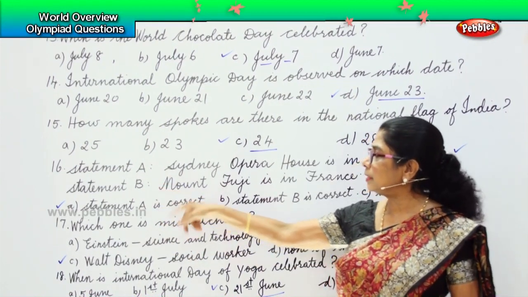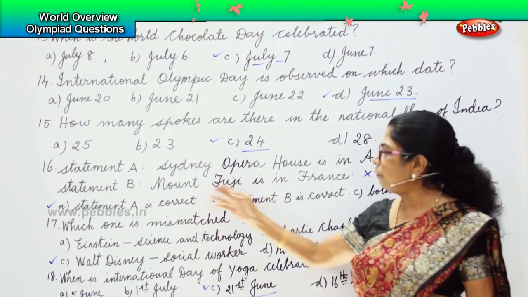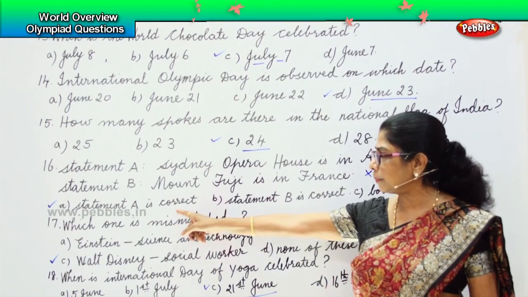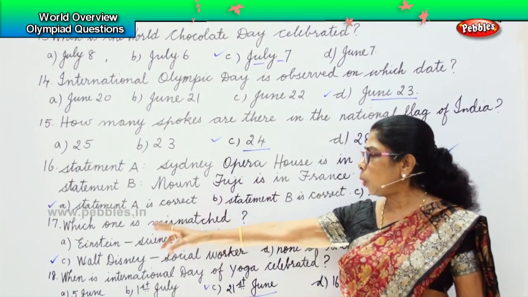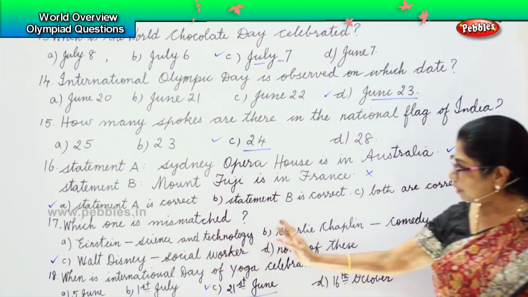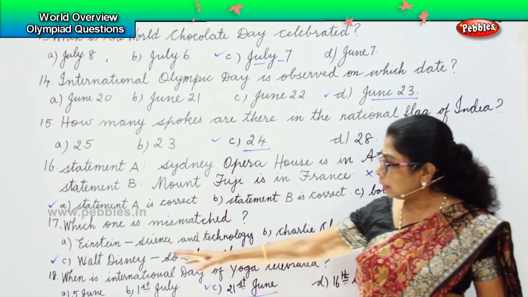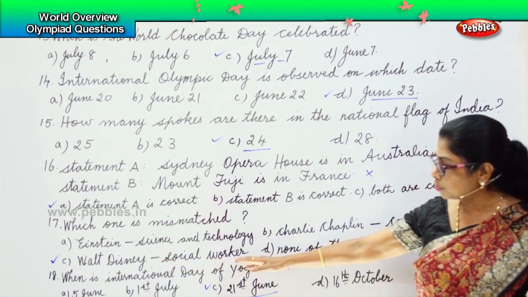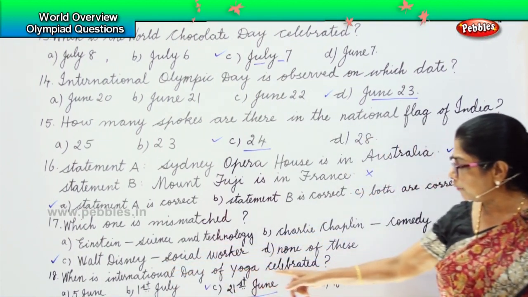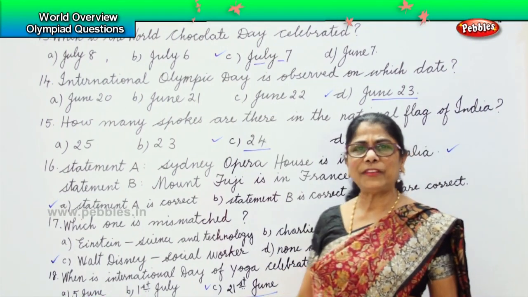There are 2 statements here. Sydney Opera House is in Australia. That's the correct statement. Mount Fuji is in France. That's the wrong statement. So statement A is correct. Which one is mismatched here? Einstein, science and technology, correct. Charlie Chaplin, comedian, correct. Then Walt Disney is not a social worker, so that one is mismatched. When is International Day of Yoga celebrated? International Day of Yoga is celebrated on 21st June.